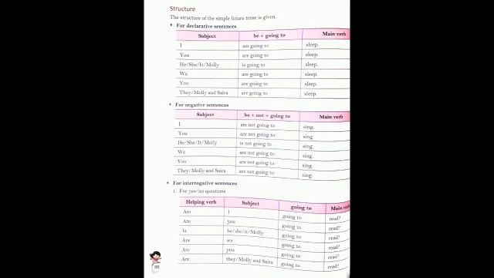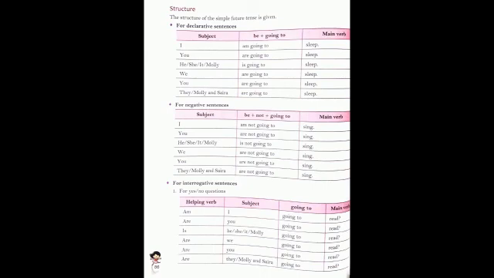Now with you, again we use are not going to, and the main verb. He, she, it, Molly, we use is not going to, and after that the main verb. With the plural subjects, we, you, they, Molly and Sarah, we use the plural helping verb are, and after are we use not going to, then after that the main verb.